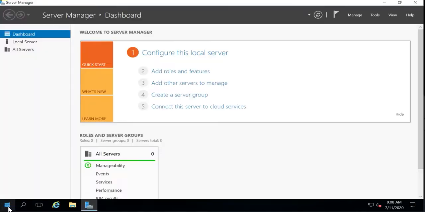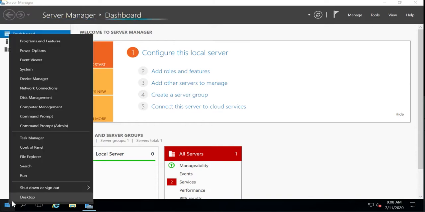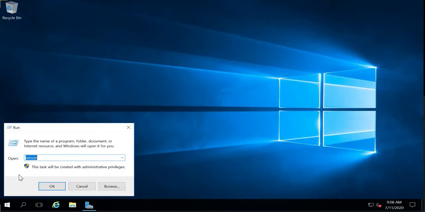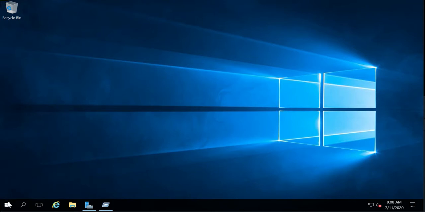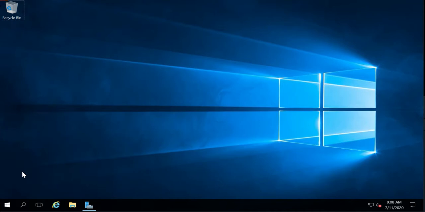To open the domain controller interface, we can type dsa.msc.